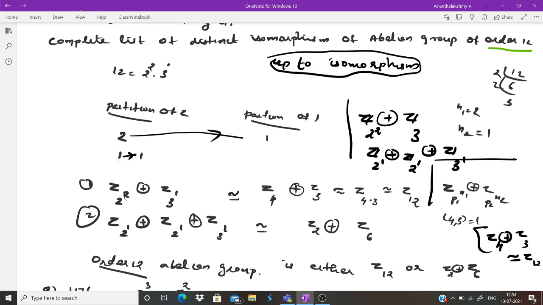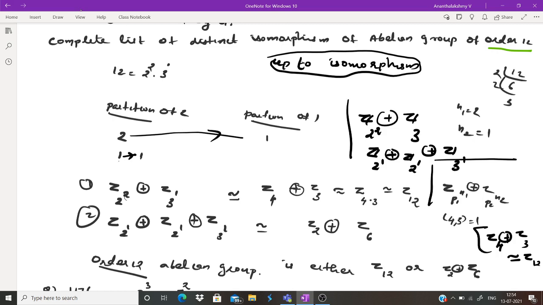If m and n are relatively prime, then Zm direct product Zn is isomorphic to Zmn. So this group is nothing but the cyclic group Z12. And for the other one, consider Z2 direct sum Z2 direct sum Z3. It can be written as Z2 direct sum, and since 2 and 3 are relatively prime, Z2 direct sum Z3 is nothing but Z6.